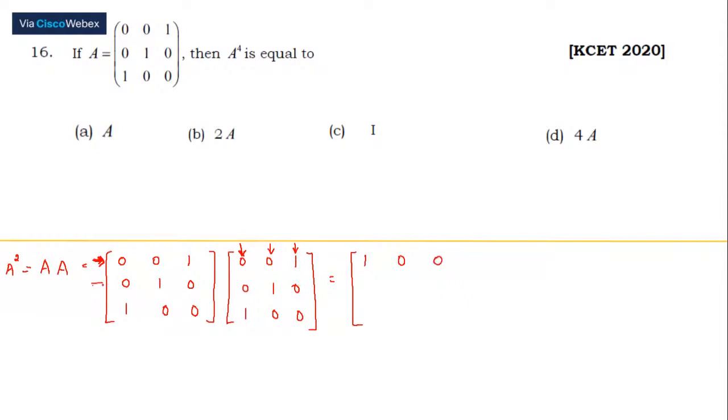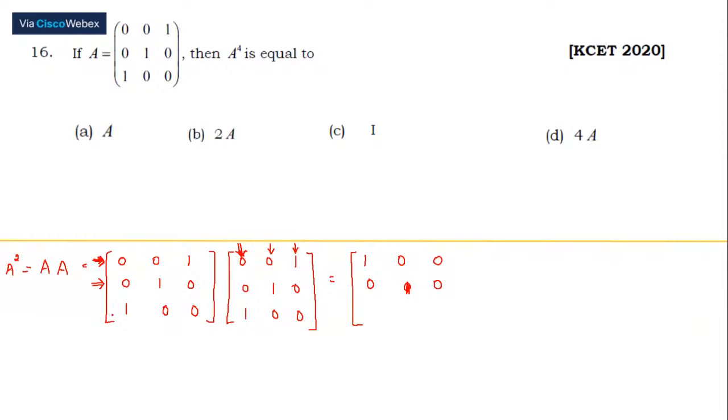Let's move to the second row of the first matrix to the first column of the second matrix. So this is 0, right? 1 into 0 is 0. 0 into 1, this is 0 for us. I think I made a mistake. It should be 1, ma'am. 0, 1, 0. Very good. Okay, it is 0, 1, 0.